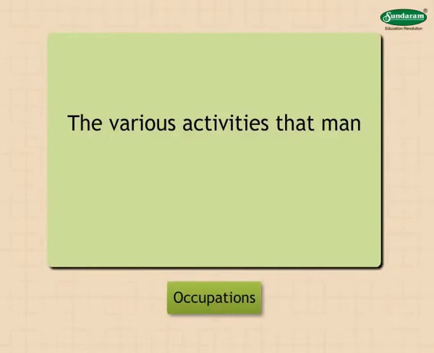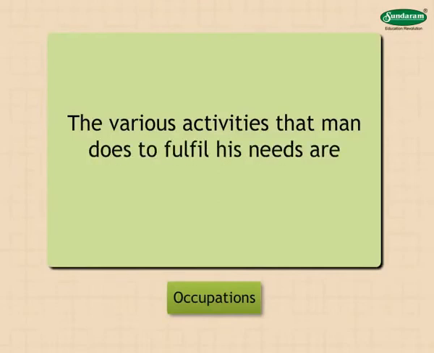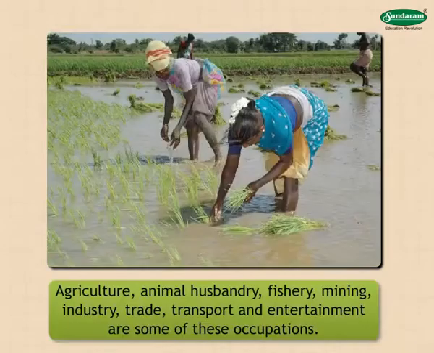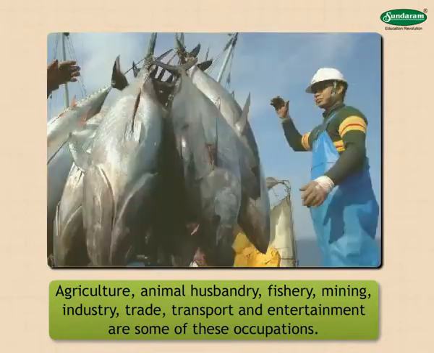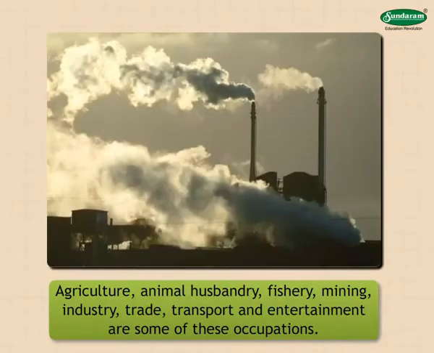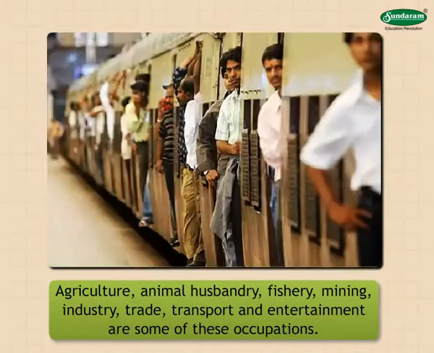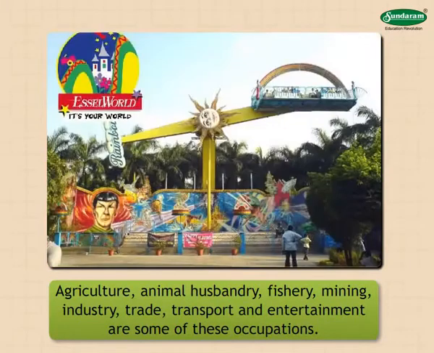Occupation. The various activities that man does to fulfill his needs are called occupations. Agriculture, animal husbandry, fishery, mining, industry, trade, transport and entertainment are some of these occupations.